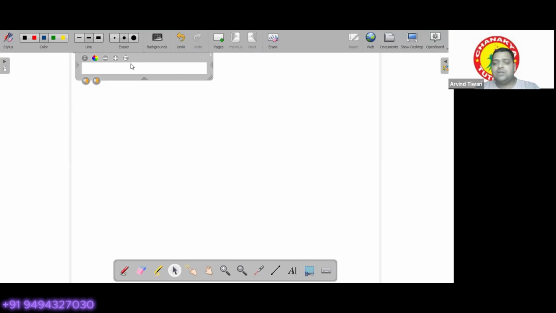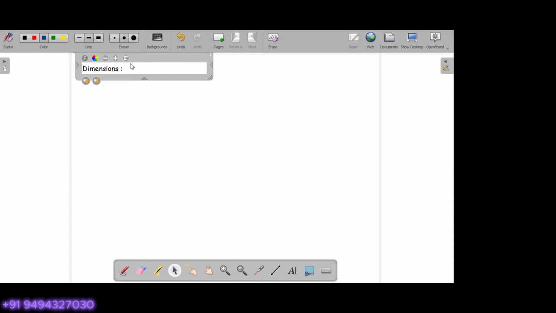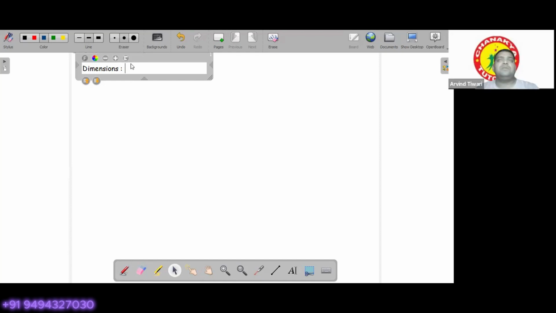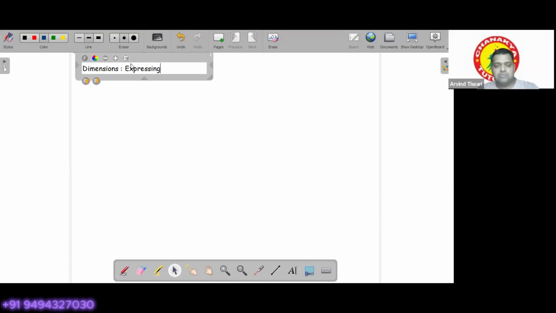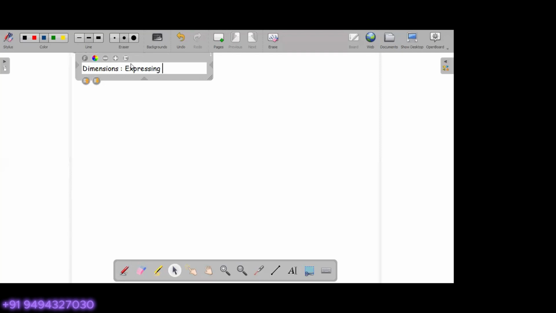So, Vedika, what are physical quantities? Physical quantities are the measurable quantities which can be measured. Yeah, the measurable quantities are called physical quantities. And how many fundamental quantities are there? There are seven. There are seven fundamental quantities. Yes, there are seven fundamental physical quantities.